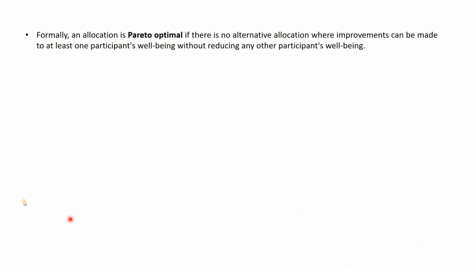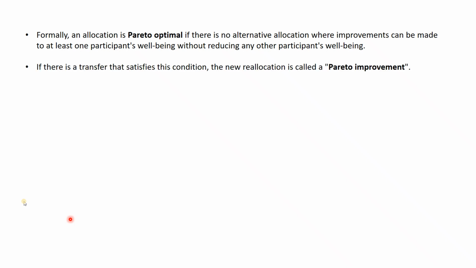So that means if you keep on updating the variables, okay, if you declare one particular participant or variable to be better, then the other participant or variable has to be worse. Okay, so you have to reduce the quality of the other participant. But if a stage has occurred where no improvement is possible, that is called Pareto optimal. So it is the same thing in a different statement.